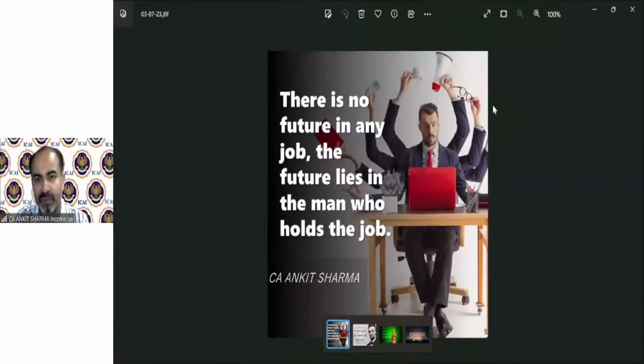Next, of course, a quotation. Today's quotation says there is no future in any job, but the future lies in the man or woman who holds the job. So technically, there is no future in any job. All jobs technically provide the same opportunity to everyone, but it is you who will decide how you explore your job.